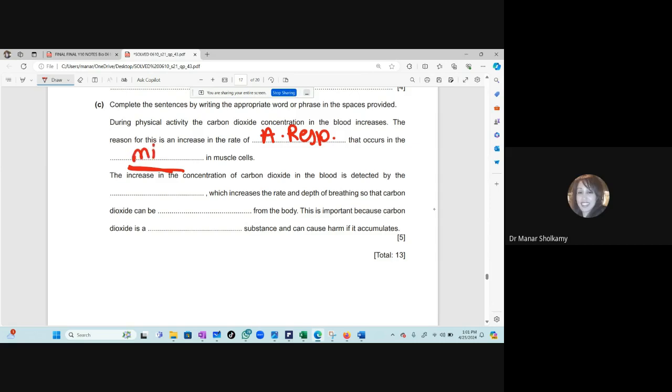The increase in concentration of carbon dioxide in the blood is detected by the, who will detect it? Brain. The brain. Okay, good, easy. Which increases the rate and depth of breathing so that carbon dioxide can be expelled. Yes, very good. This is important because carbon dioxide is a what substance that can cause harm? Toxic. It reduces the pH of the blood.